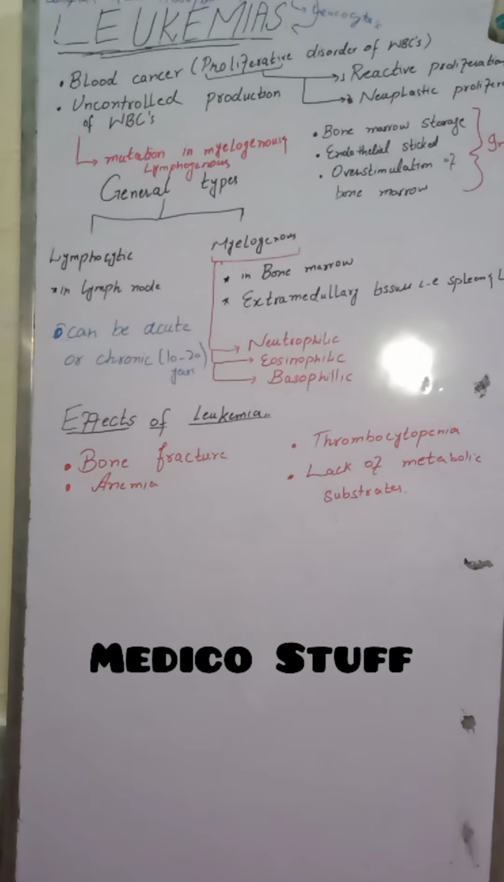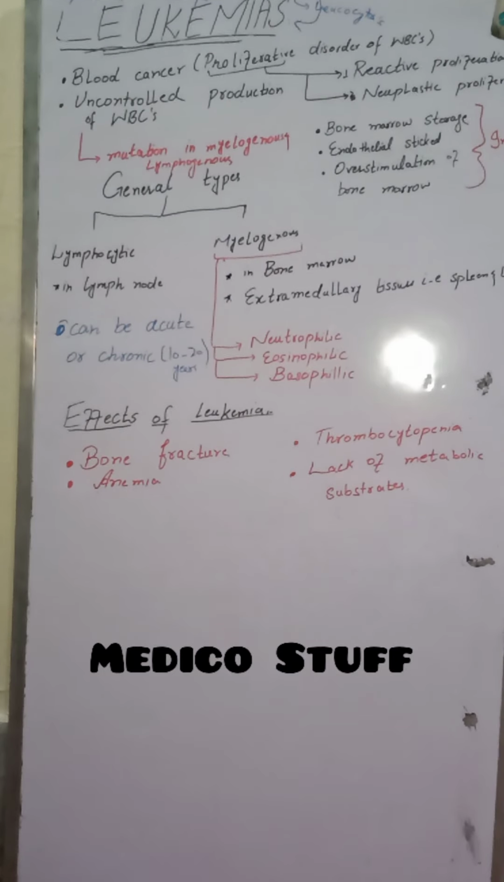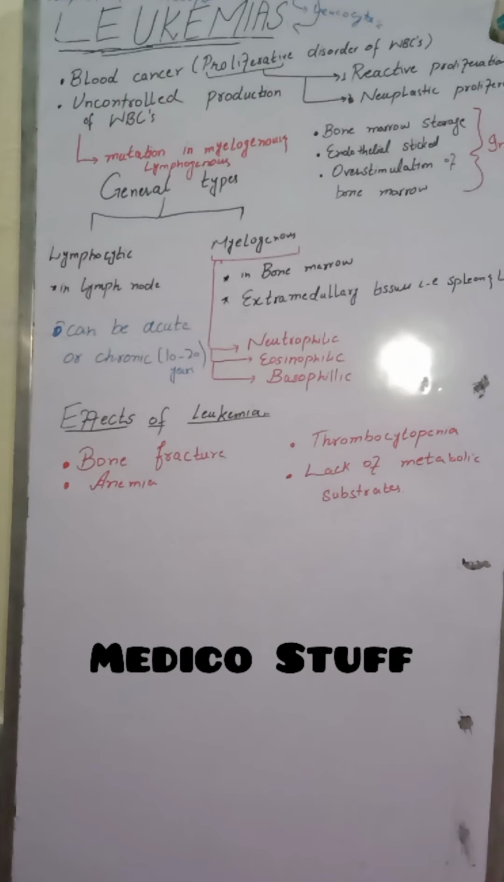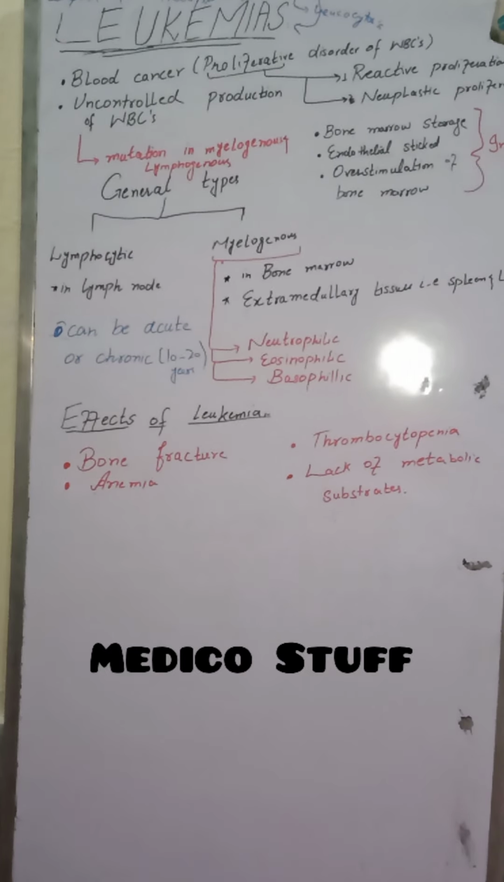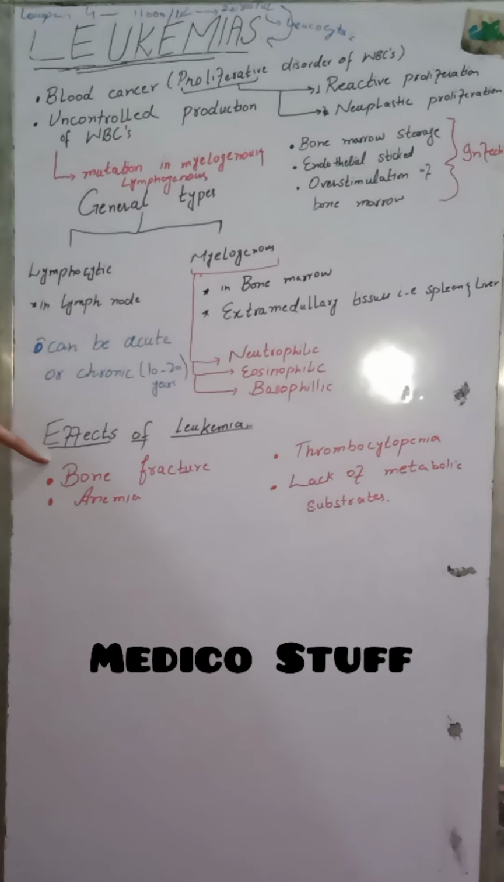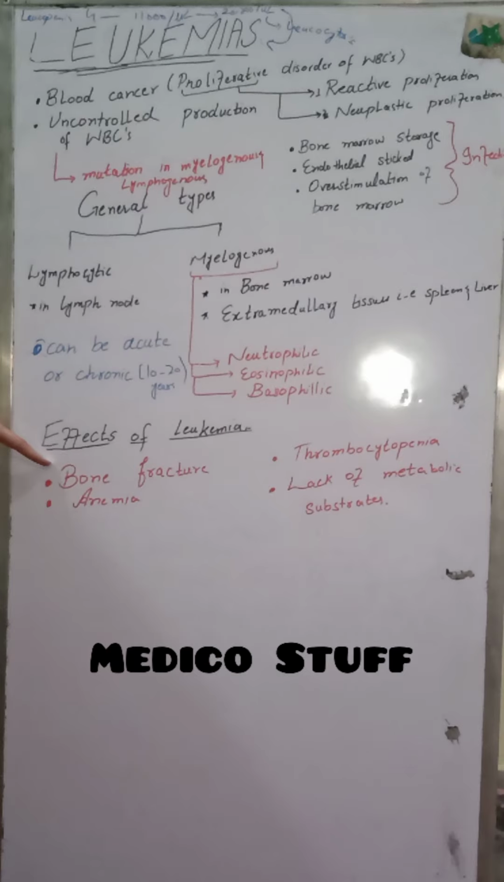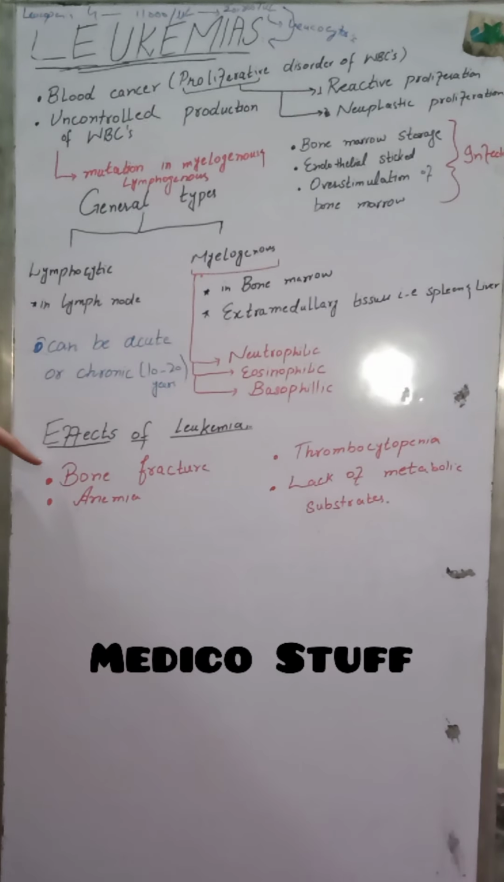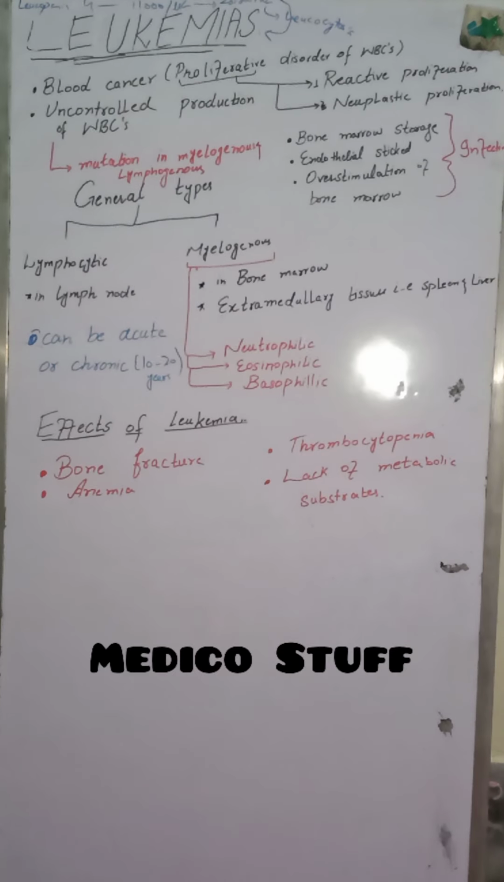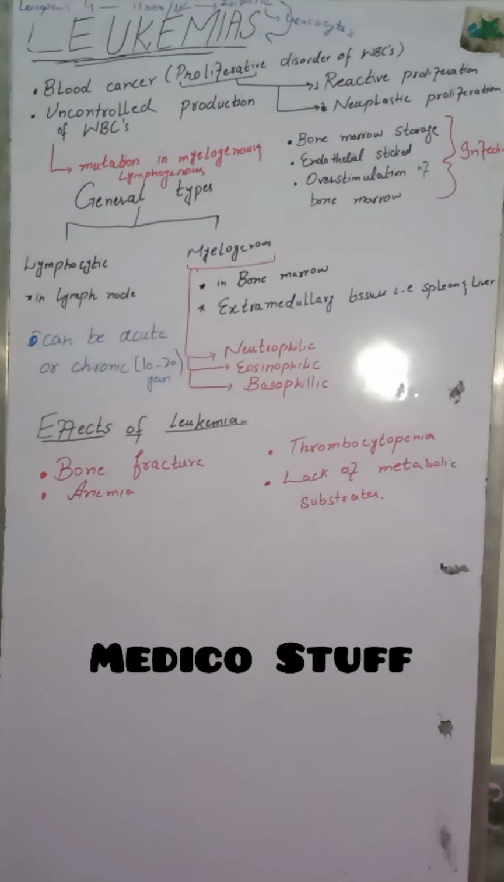So the first effect of leukemia will be bone fracture. How can leukemia cause bone fracture? When there is rapid proliferation of hematopoietic cells in our bone marrow, these cells invade the bone badly, which weakens the bone and causes bone fracture. This is how leukemia affects our bone.